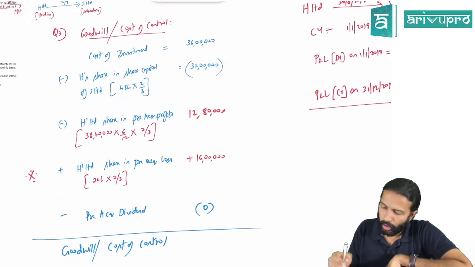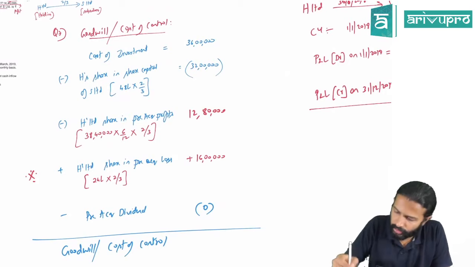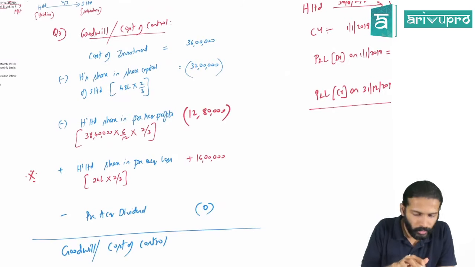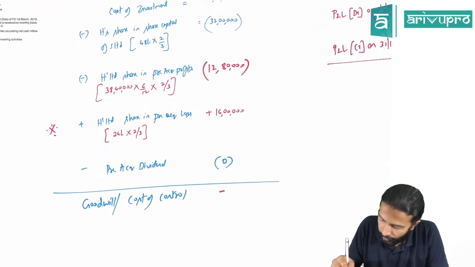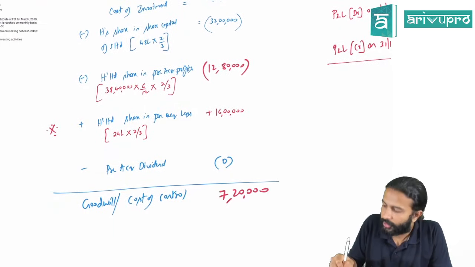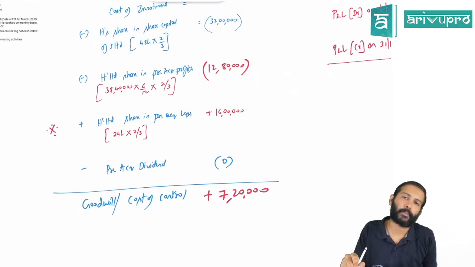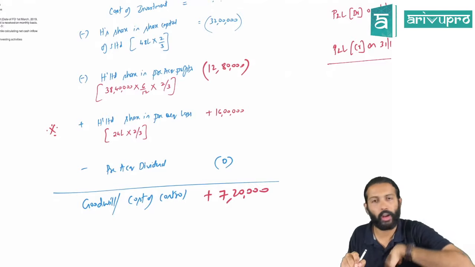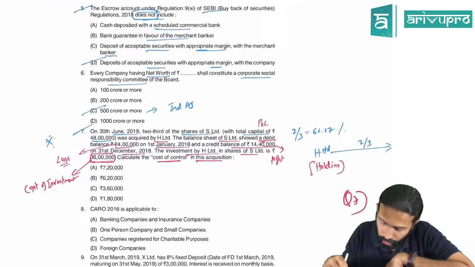That's all. If you do the calculation, finally, what are you getting, sir? 36 lakh plus, this is minus 12 lakh 80,000. 36 lakh plus 16 lakh minus 32 lakh minus 12.8. If you do, you're getting a final number of 7 lakh 20,000. You're getting a positive number. So it's a case of goodwill, also known as cost of control. So 7 lakh 20,000 is the option.